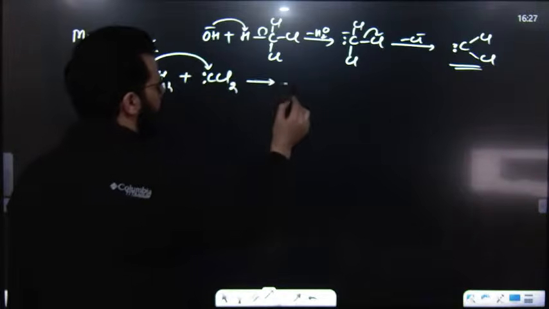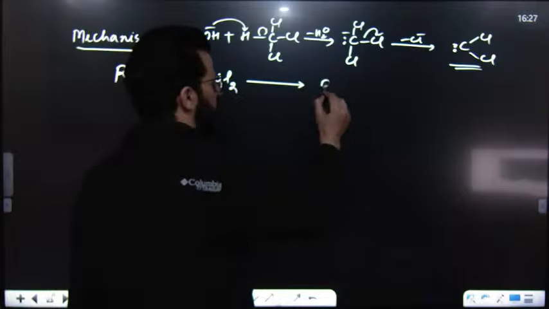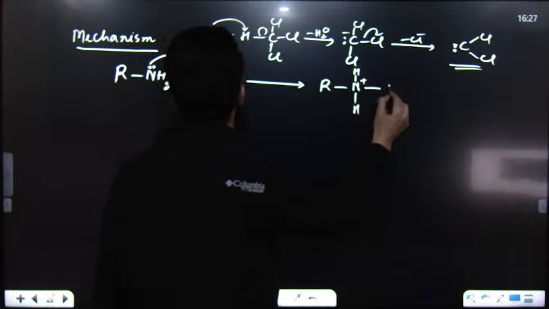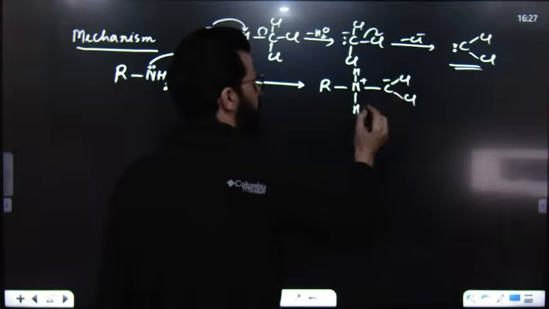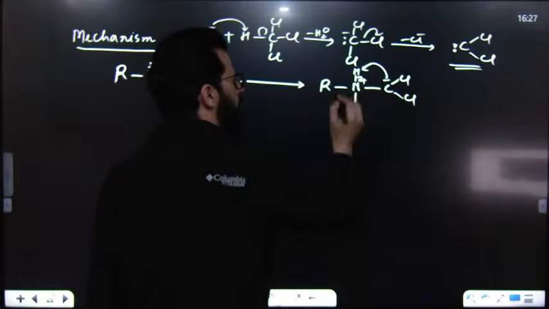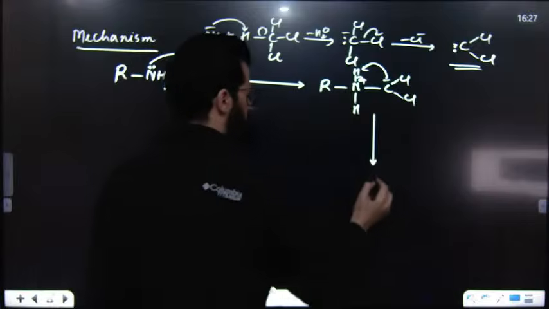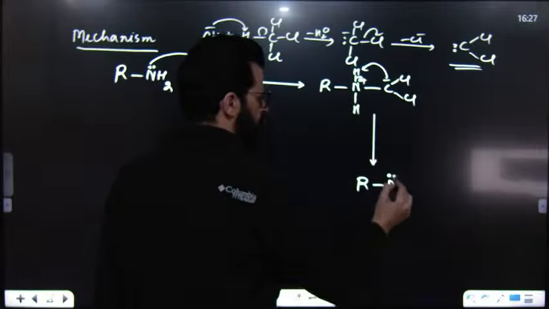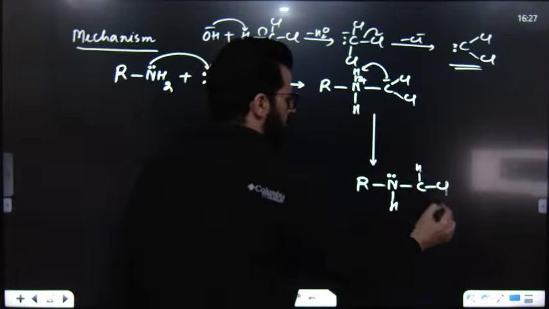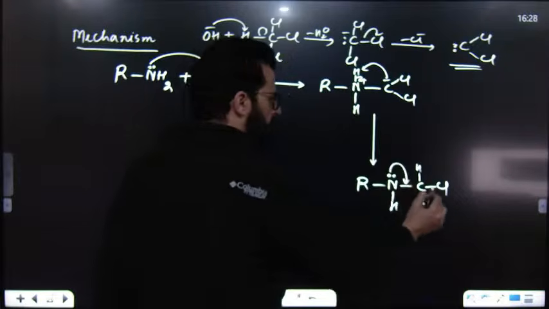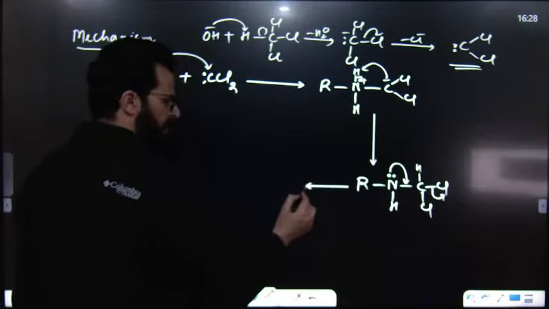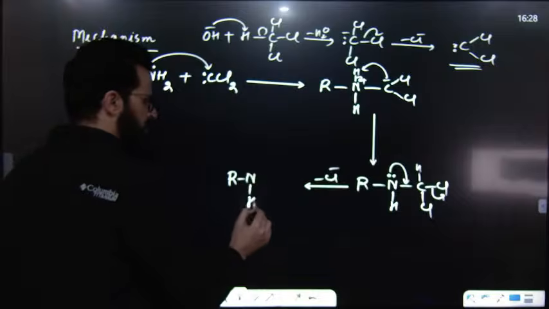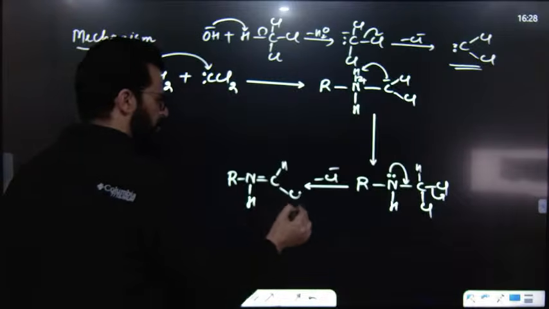So what will happen? It is very, very simple, my dear students. It is like this: NH2 with a positive charge, and then this Cl having a negative charge. This will abstract this H, and it will result in the formation of this. It will simply give us this one, and then it is CHCl2. After that, it will form a double bond. Cl will leave. Have a look. Cl is lost, and we will get R and H, double bond CH, and then Cl with a positive charge.